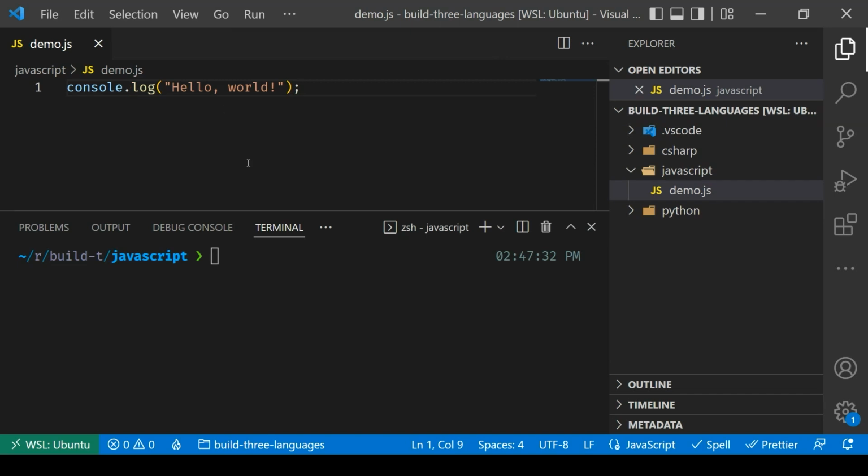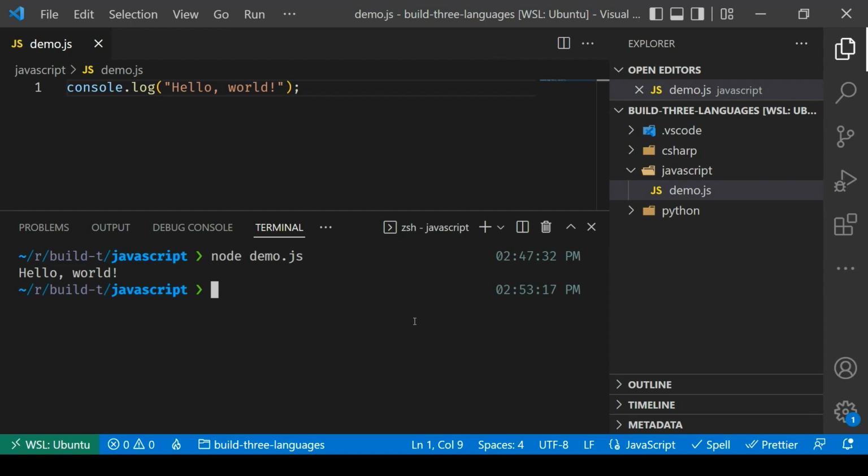OK, so now I need to run this code here. And so I'm going to run this inside of the console here. And I'm going to use an interpreter or runtime called Node. And I'll say node demo.js and hit enter. And this will now display out hello world.